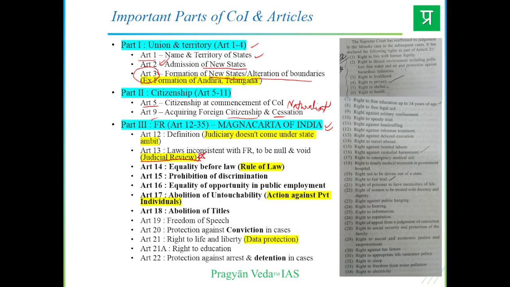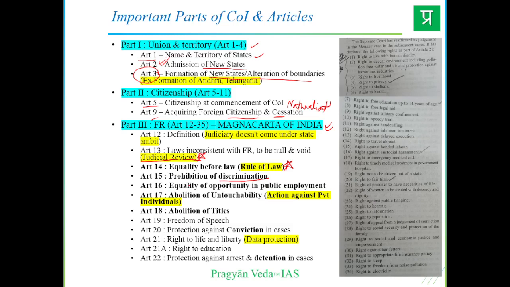Very important, sometimes indirect questions are asked that Article 13 relates to judicial review, so you can remember it like that. Article 14 is regarding equality before law, so it also entails the rule of law against the rule by law principle, right? Article 15 is prohibition of discrimination based on caste, creed, color, gender, religion, right?